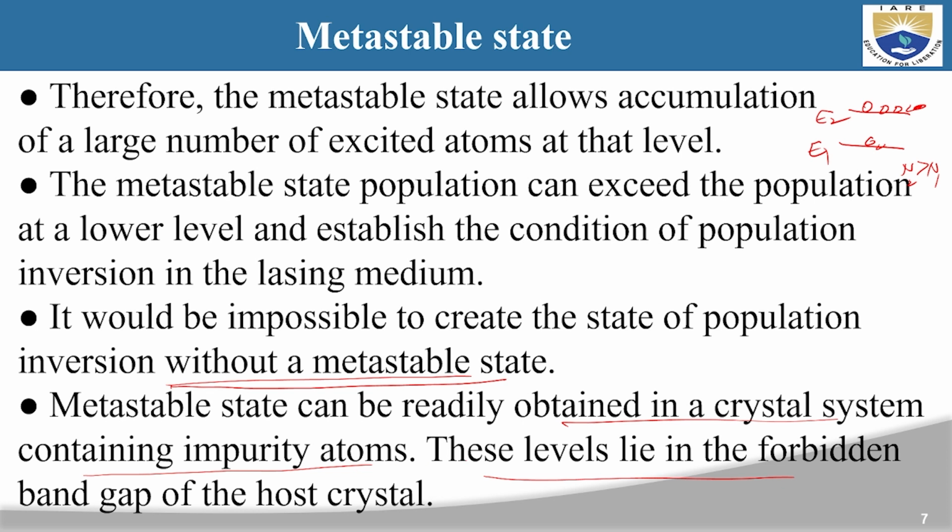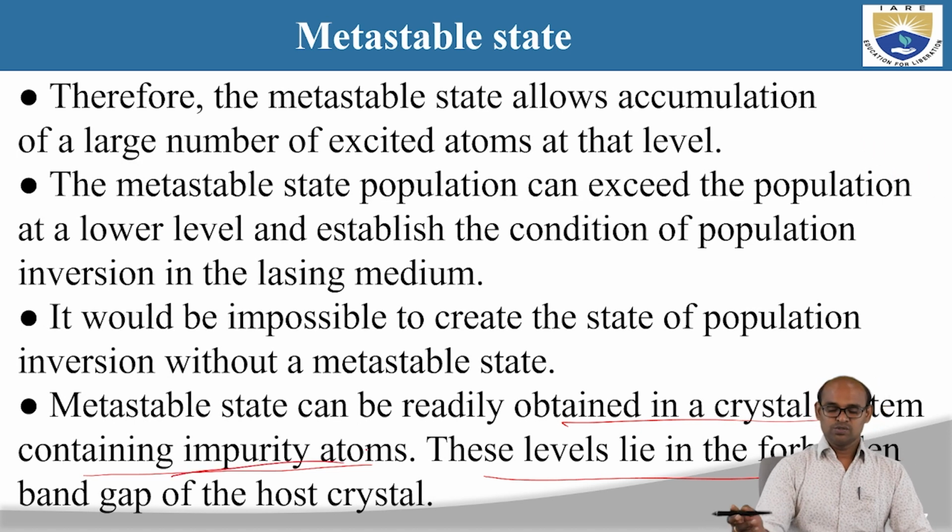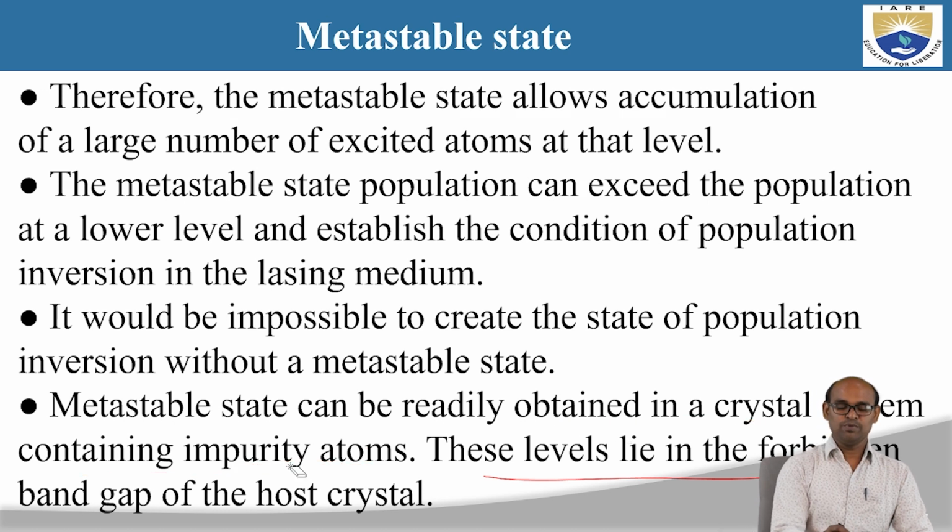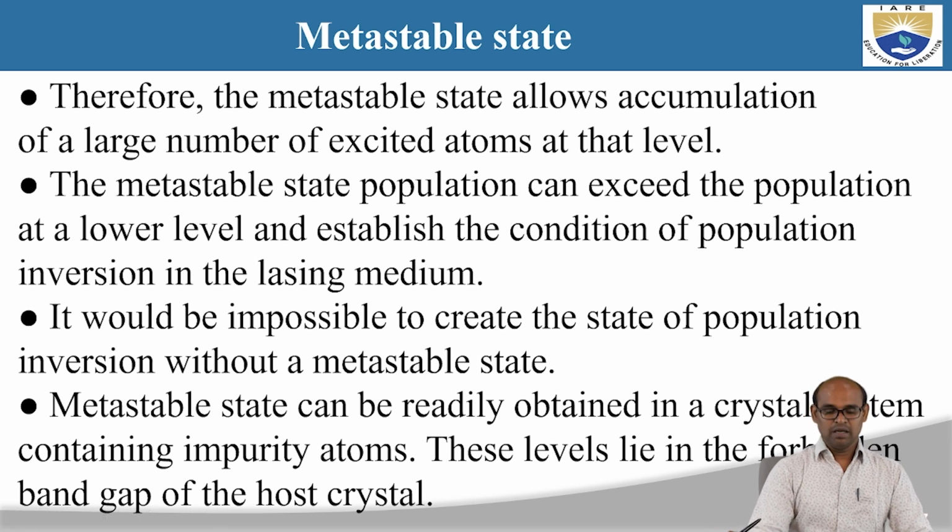So we are going to create this metastable state by the presence of impurity atoms. Those impurity atoms are going to provide us the metastable state, and hence we achieve the population inversion condition. So the important point is how we achieve this metastable state: by adding impurities, or by the presence of impurity atoms. Those impurity atoms give us the metastable state.